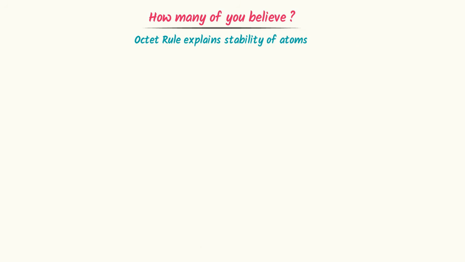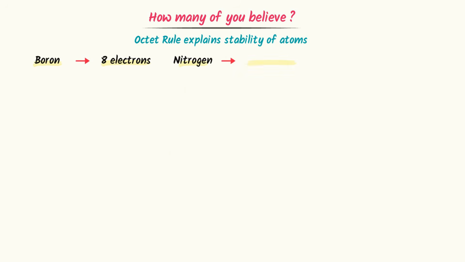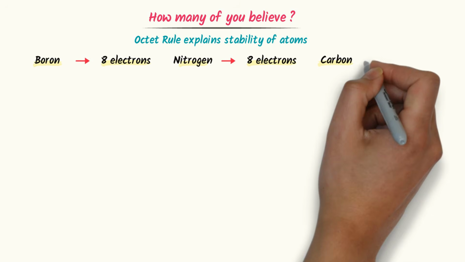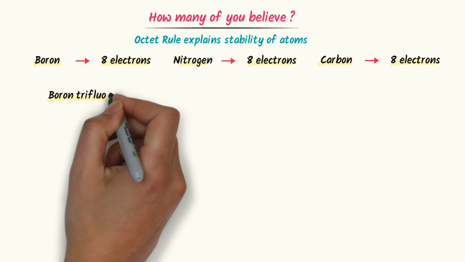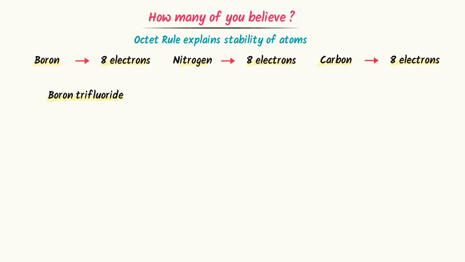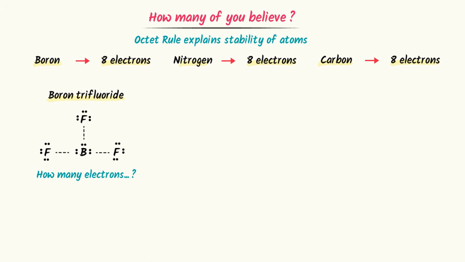For example, we say that boron wants 8 electrons, nitrogen wants 8 electrons, even carbon wants 8 electrons. But what happens when we look at a compound called boron trifluoride? By boron trifluoride, I mean BF3. Just one boron atom bonded to 3 fluorine atoms. Here, let me ask you, how many electrons does boron have around it in this compound?